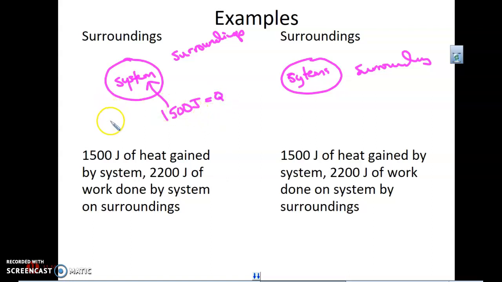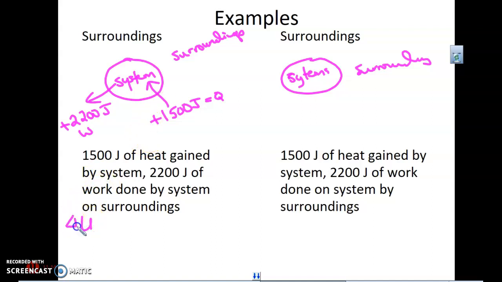The work done by the system on the surroundings is 2,200 joules, and that's going to be our work. Now, when the system does that to the surroundings, this is a positive. And when heat flows into the system, that is also positive. So we have to make sure what our numbers are. We have to understand what's happening and realize that those are both positive numbers.